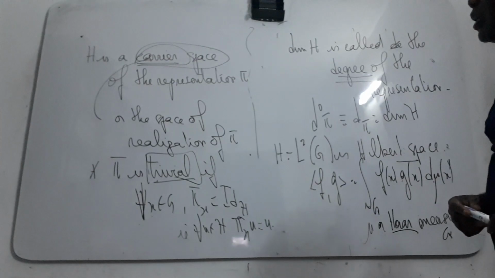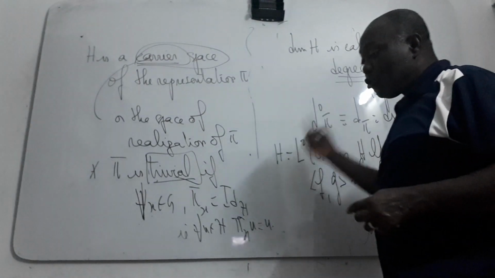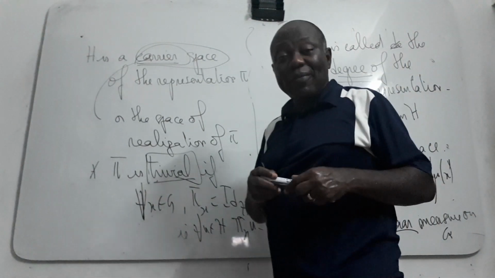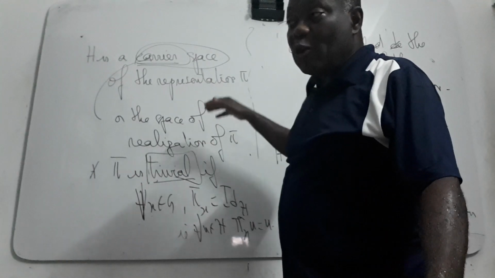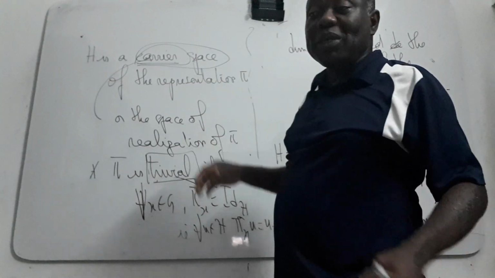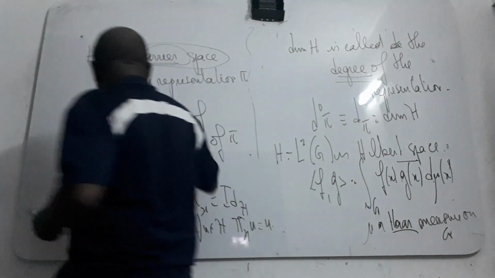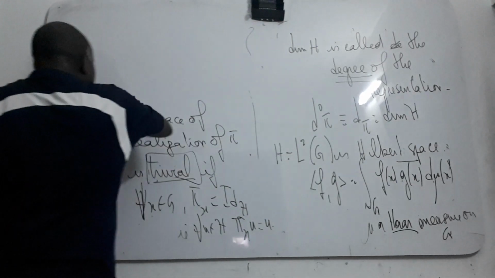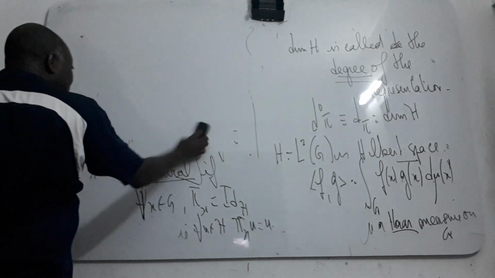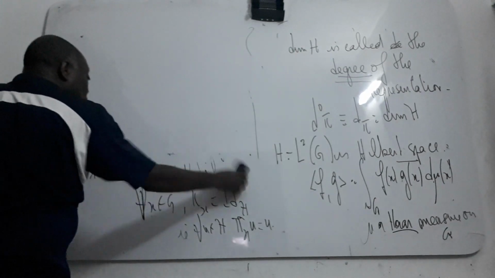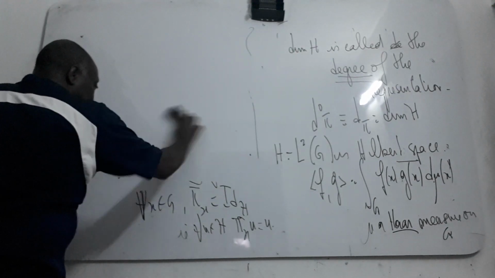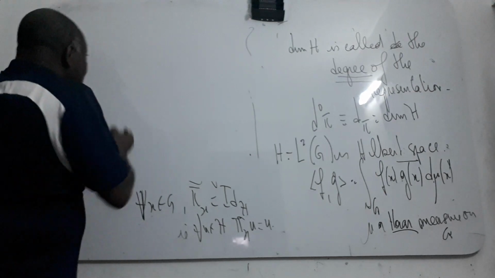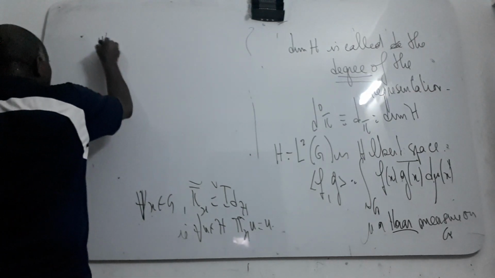I forgot to tell you that the group you use here is a locally compact group, and you suppose that this kind of group is unimodular. To simplify some calculations, our group is always unimodular.